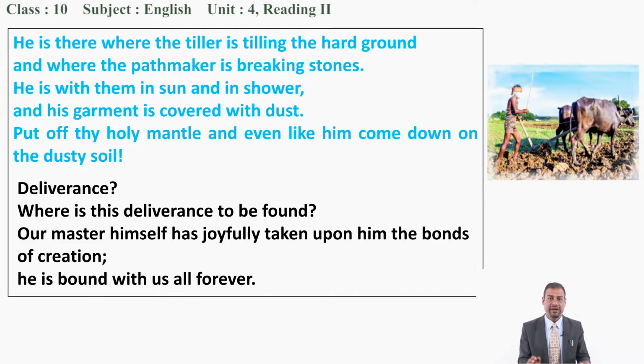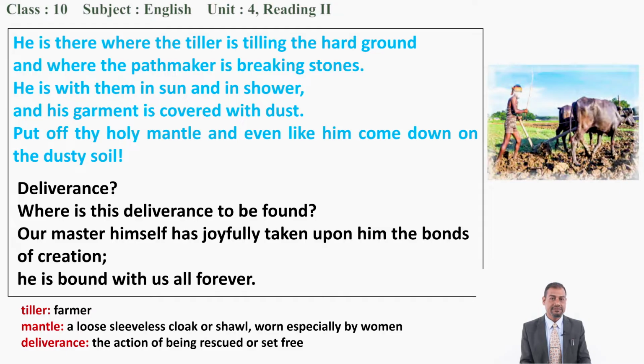And some unfamiliar words might be there for you. Tiller, what does it mean? Farmer. Mantle, what does it mean? A loose sleeveless cloak or shawl worn especially by women. Deliverance, the action of being rescued or set free. We say moksha in Nepali, moksha prapta garne.